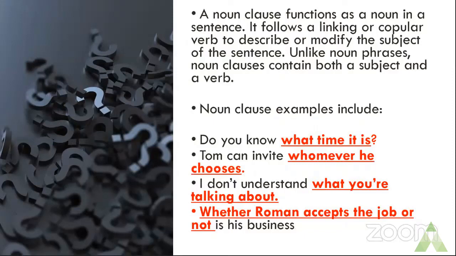Now, noun clause examples. The examples are the sentences given, all that which is written in red. Whatever is in red in your sentence, that is your noun clause.